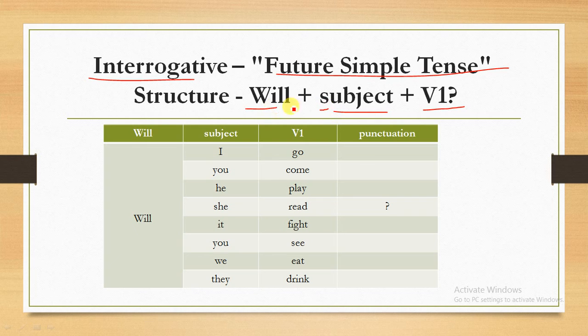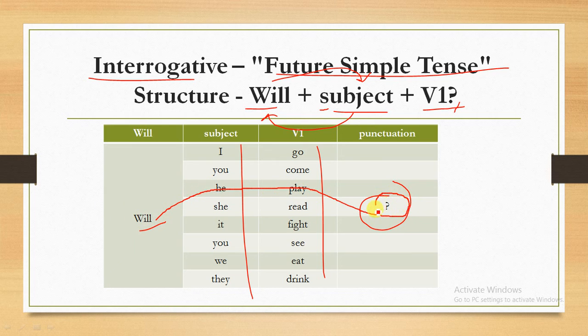But when we create interrogative sentences, we replace the subject with will, so will comes first. The structure is will plus subject plus verb base form plus a question mark, meaning punctuation. For example, will he play cricket with me?